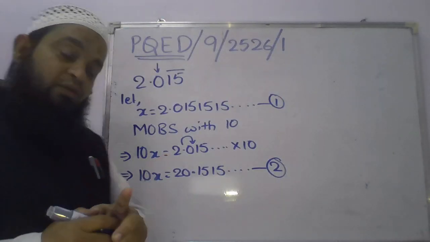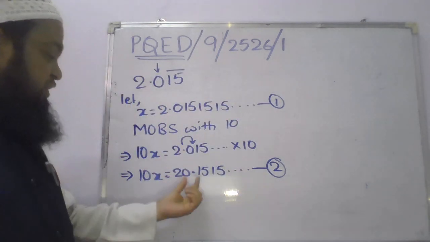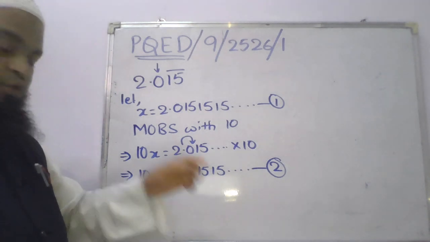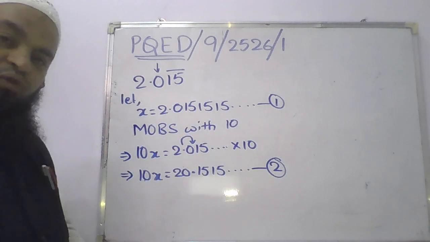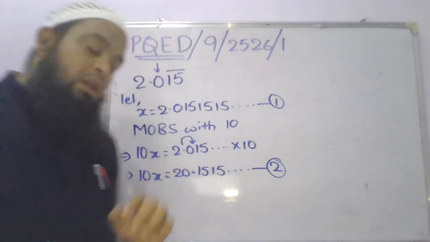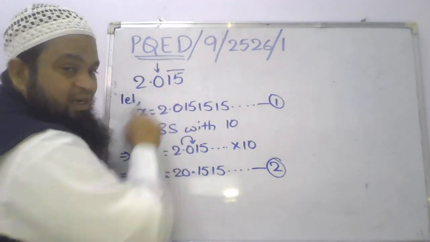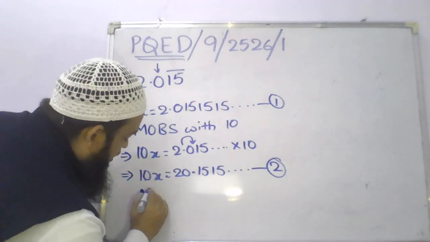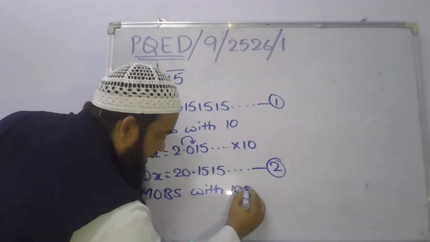Now, in order to solve, you should not directly subtract. Before subtracting, what are you supposed to do? Check the decimal form. It is 151515 and so on. But do you have 15? No, sir, it is starting with 1. So we are supposed to make the decimal parts equal. Check how many repeating digits there are. There are two repeating digits. So now multiply on both sides with 100.